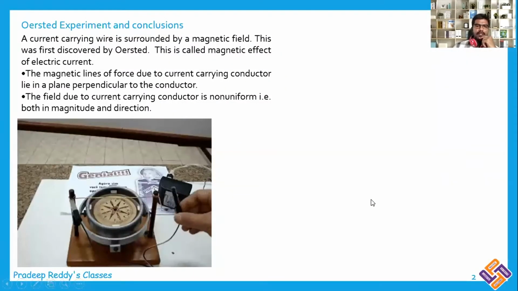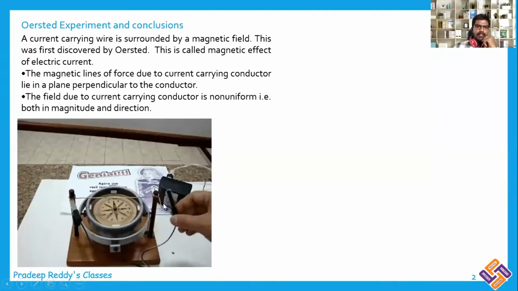Observe the animation which is playing on the screen. There is a magnetic compass within the animation and there is a circuit. We have a wire, along with that there is a battery, and that wire is being joined with a jockey or a metal plate.